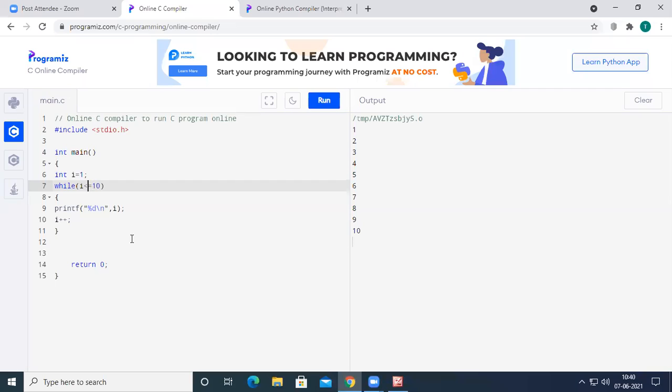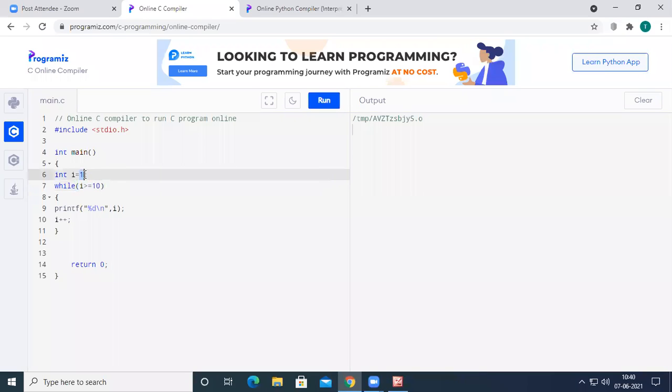Now, what happens if I write greater than here? I greater than or equal to 10. What is the initial I value? 1 is the initial I value. And when I check 1 greater than or equal to 10, the condition fails. Because the condition is failed, no number is going to be printed on the output screen. If you observe the output, there is nothing in the output, because the numbers will be printed only after the satisfaction of this condition.